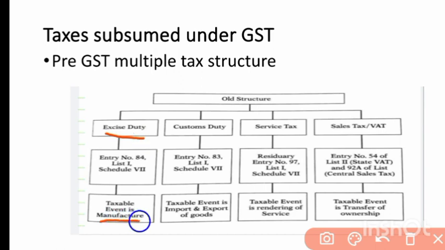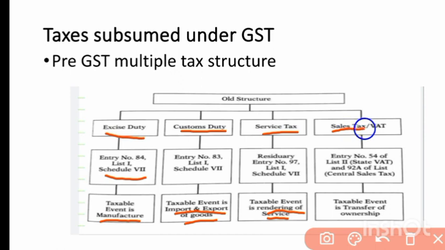This excise duty is imposed as per entry number 84, list 1 and schedule 7. So now another tax which was imposed is customs duty. That is imposed whenever there is import of goods and export of goods. And service tax, that is also imposed before the introduction of GST. Here the taxable event is rendering of services. That is, whenever services are rendered, service tax is imposed.